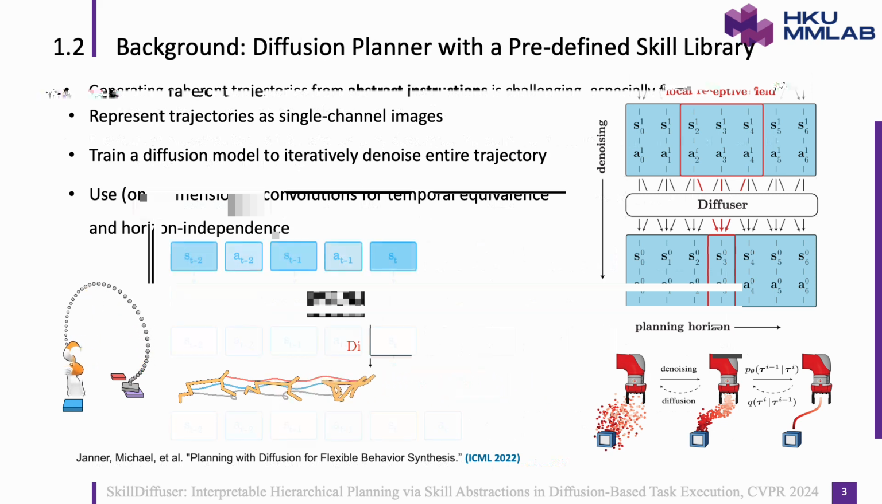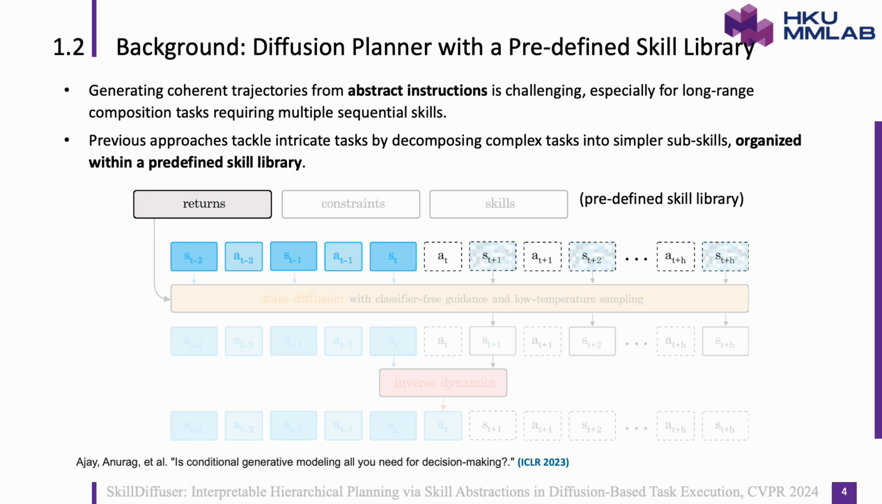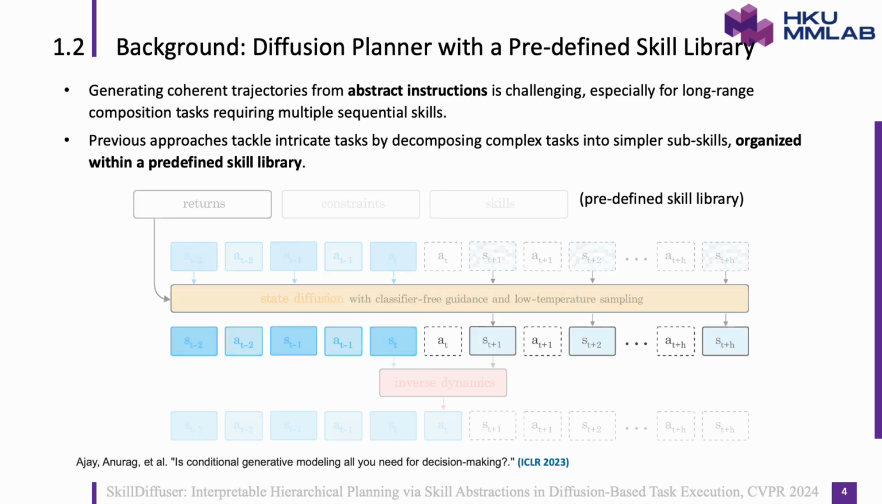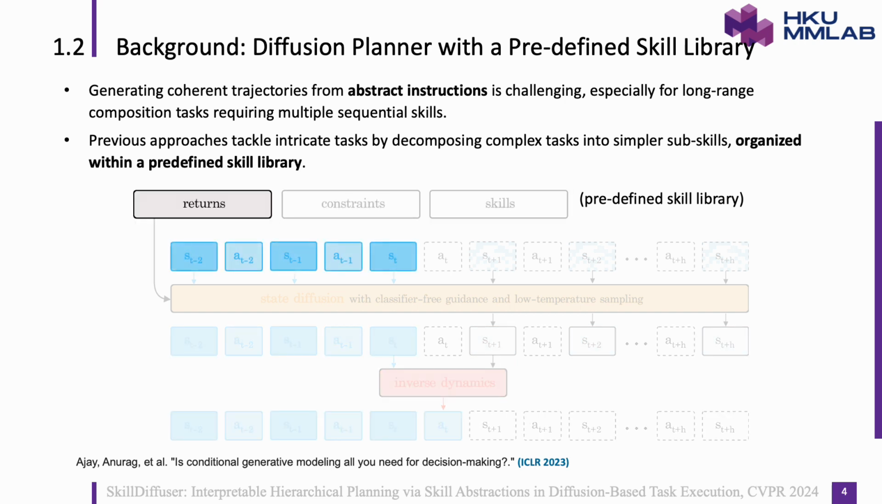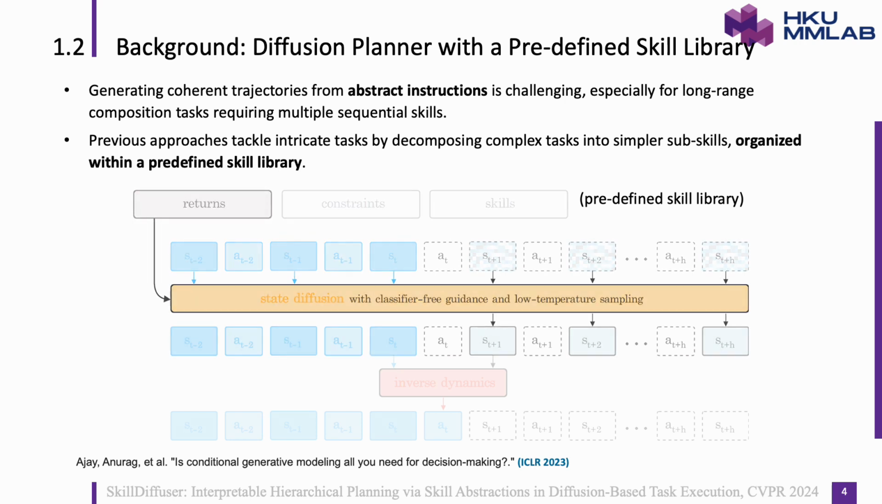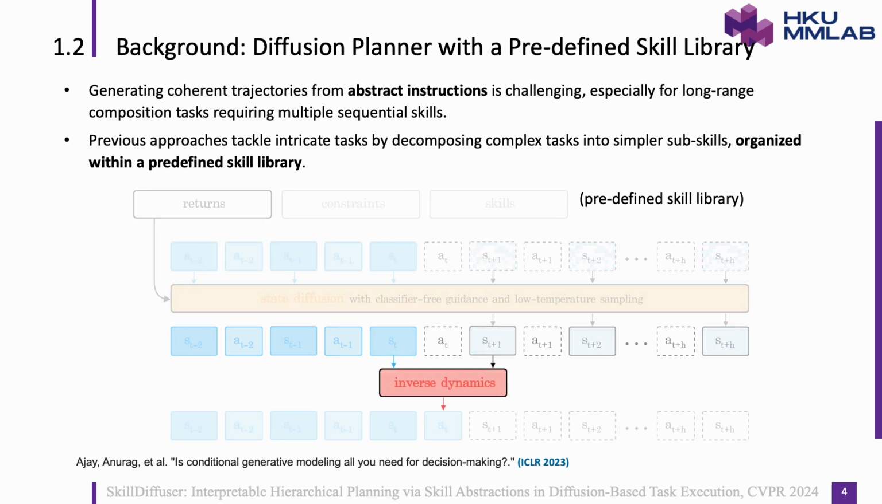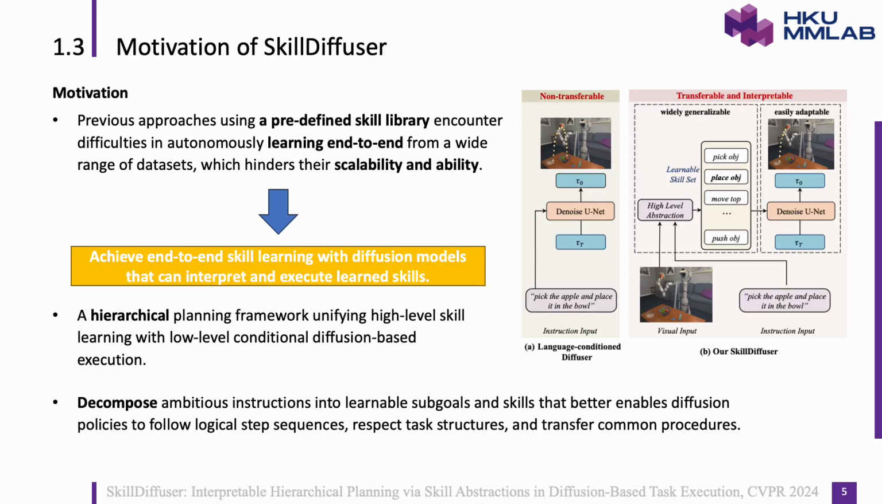However, their ability to generate coherent trajectories for intricate tasks still poses challenges in terms of performance and generalizability, as these tasks require the completion of abstract instructions comprising multiple sequential subtasks. Some follow-up works, such as Decision Diffuser, try to solve this problem by decomposing complex tasks into simpler subskills, organized within a predefined skill library. These methods rely on conditioning the diffusion model with one-hot skill representations for each of these subskills, but encounter difficulties in attempting to autonomously learn end-to-end from a wide range of datasets, which hinders their scalability.